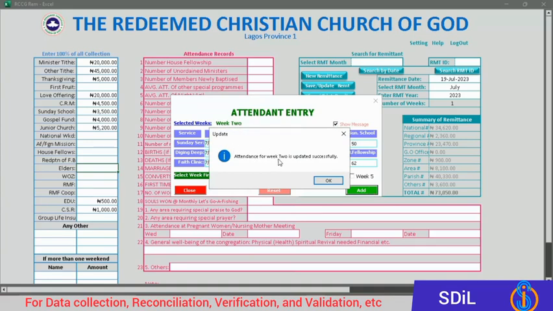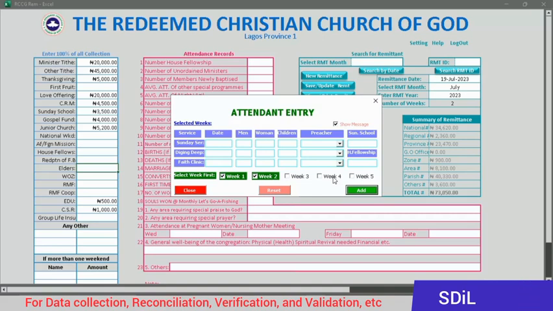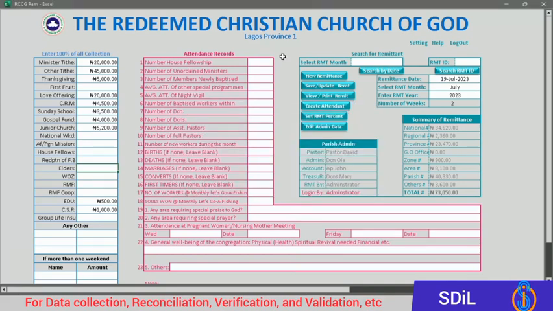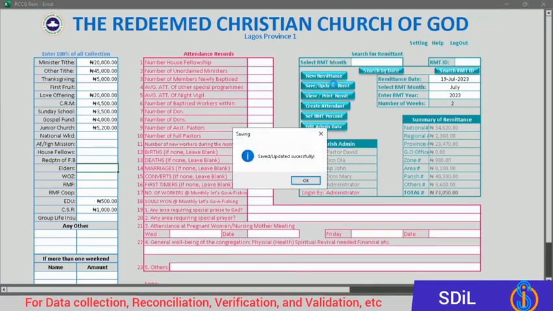You can see attendant for week 2 is updated successfully. Now you can move on, and here you can see that we have 2. Now let's submit this remittance first. Okay, now we can submit the remittance, and you can see that it was saved and updated successfully.